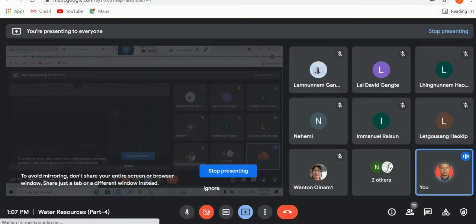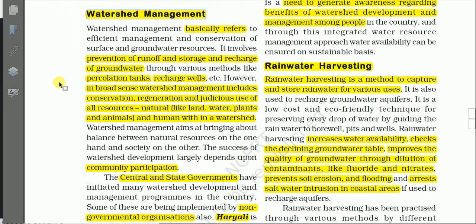So here in our textbook, watershed management is one of the most important techniques for conserving and managing water. So what do you mean by watershed management? Let us read. Watershed management basically refers to efficient management and conservation of surface and groundwater resources.